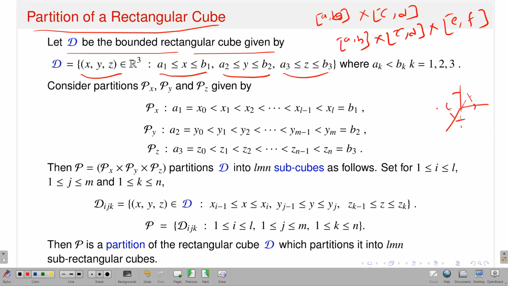So, therefore, I have x axis, y axis, z axis. x is running from A1 to B1, y is running from A2 to B2, and z is running from A3 to B3. And all those points x, y, z together will give you a rectangular cube, where I assume that AK is strictly less than BK. Now, what will be the corresponding partitions of this rectangular cube? Like the corresponding partition in the rectangular square that I already discussed.